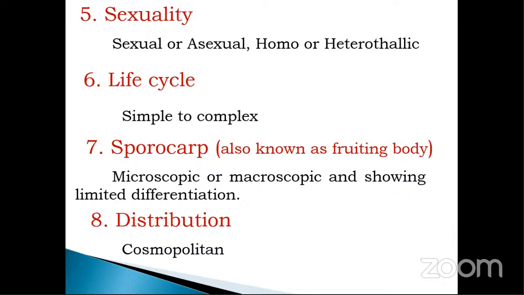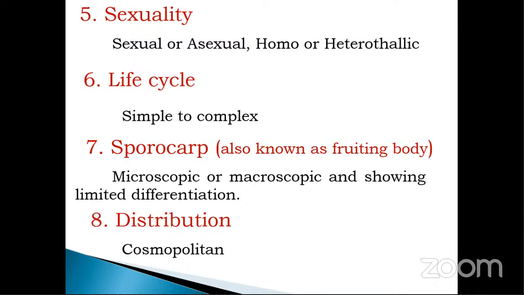Next characteristic, number 5, that is sexuality, either sexual or asexual in nature. This fungus reproduces by a sexual or asexual method, and is homothallic or heterothallic. What do we mean by homothallic? Homothallic is when both male and female sex organs are present on a single thallus. Means on a single mycelium, both male and female organs occur. It is called homothallic. While heterothallic is when male and female sex organs are present on different thalli or different bodies.